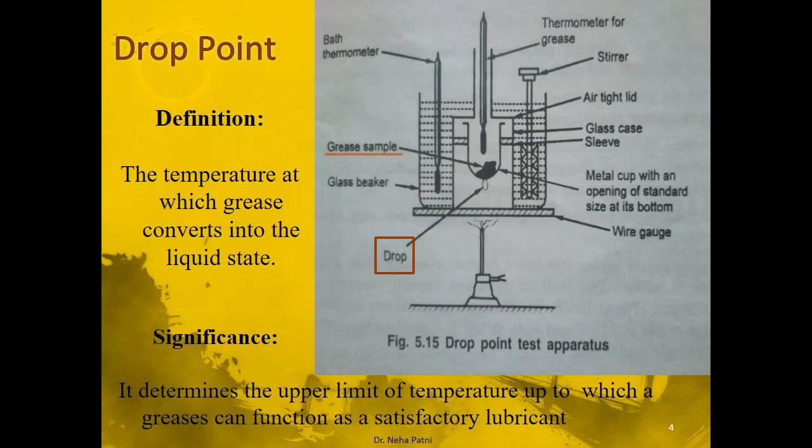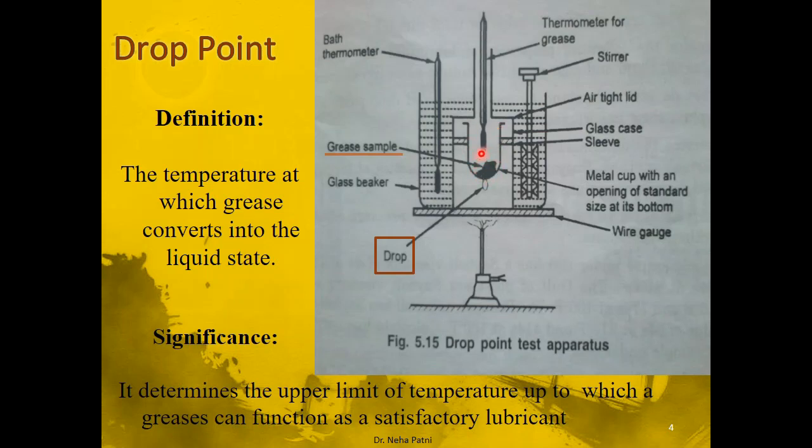Let's see the apparatus now. In the apparatus you may see there is a metal case. In that metal case there is a hole present at the bottom, but since the grease is semi-solid, it does not fall. So we have to take the sample grease here in the metal case.